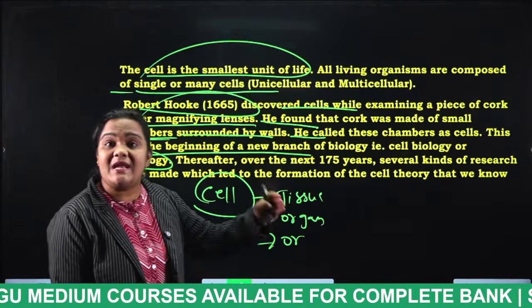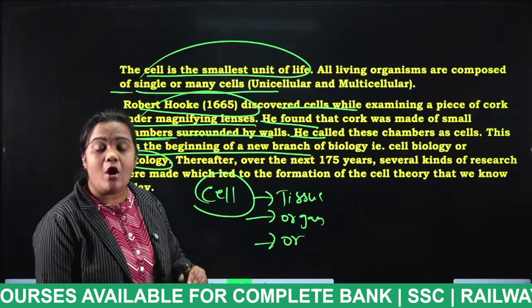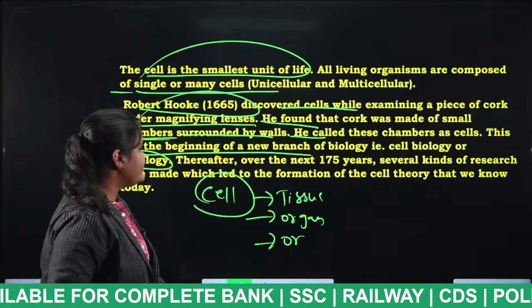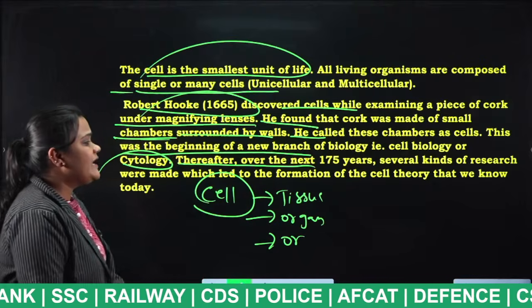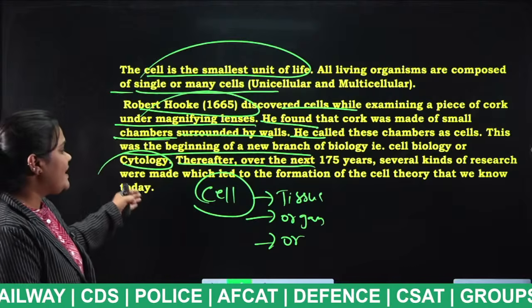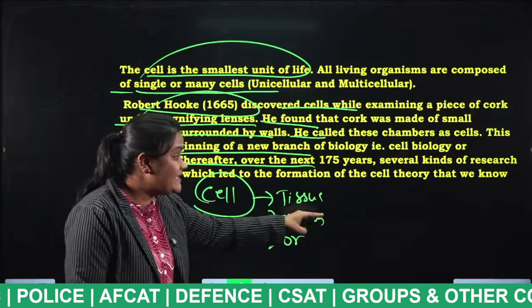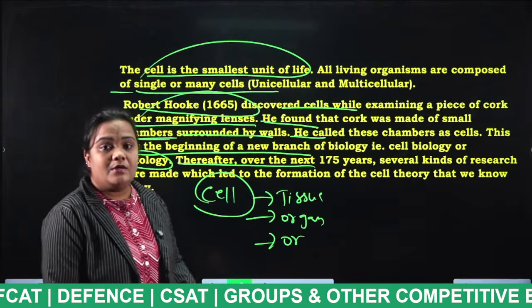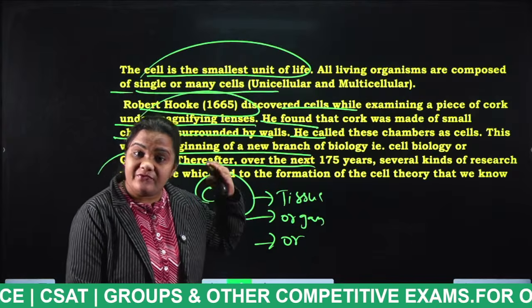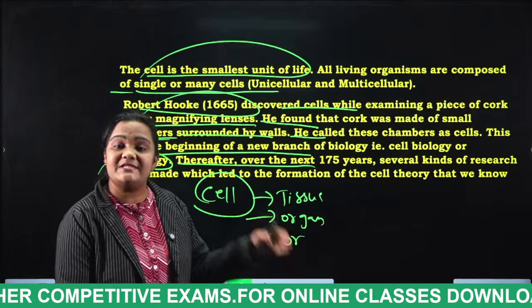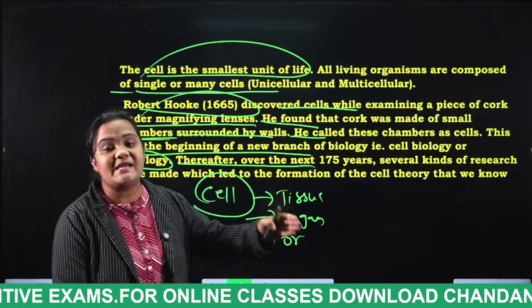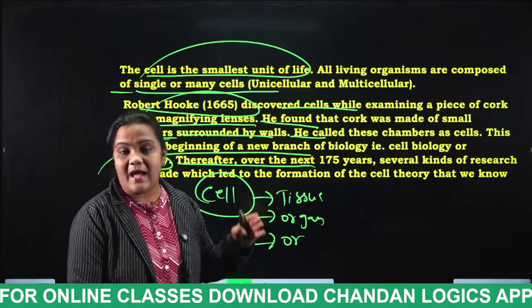The study of the cell is considered cytology or cell biology. Next, over the next 175 years, several kinds of research were made which led to the formation of the cell theory that we know today. After the discovery of the cell, research continued for 175 years, and finally the cell theory became known to everyone.